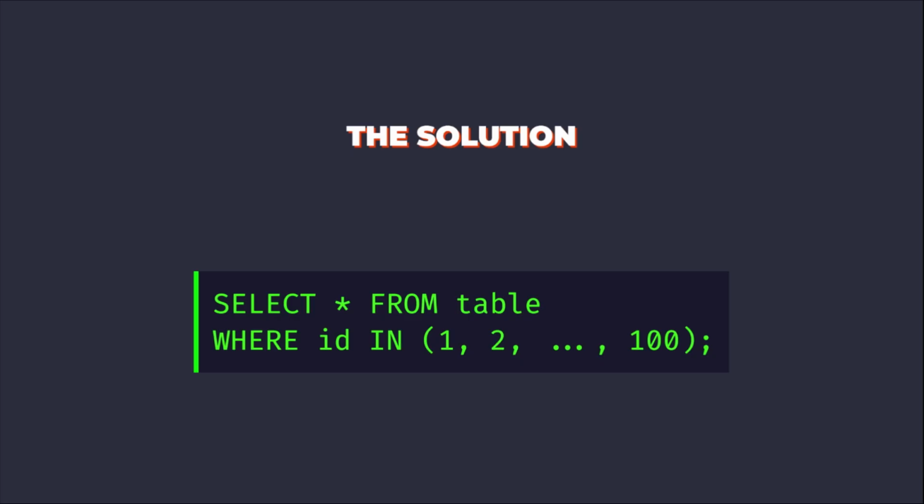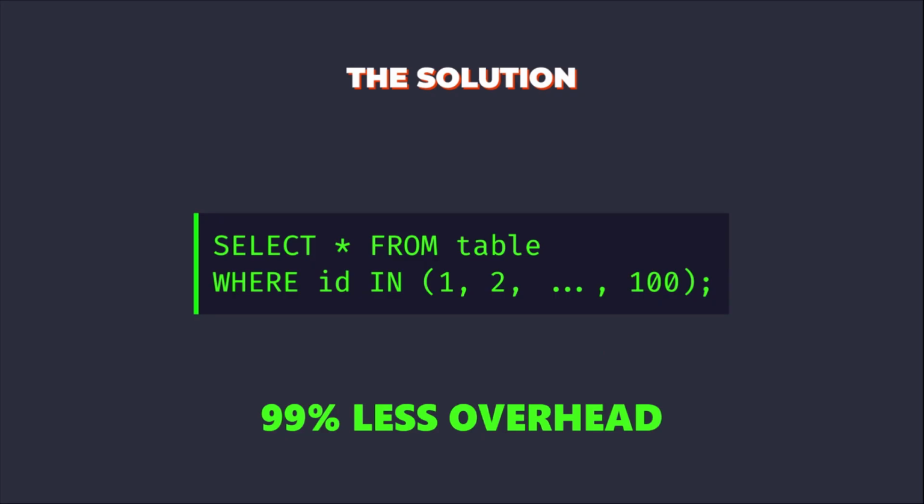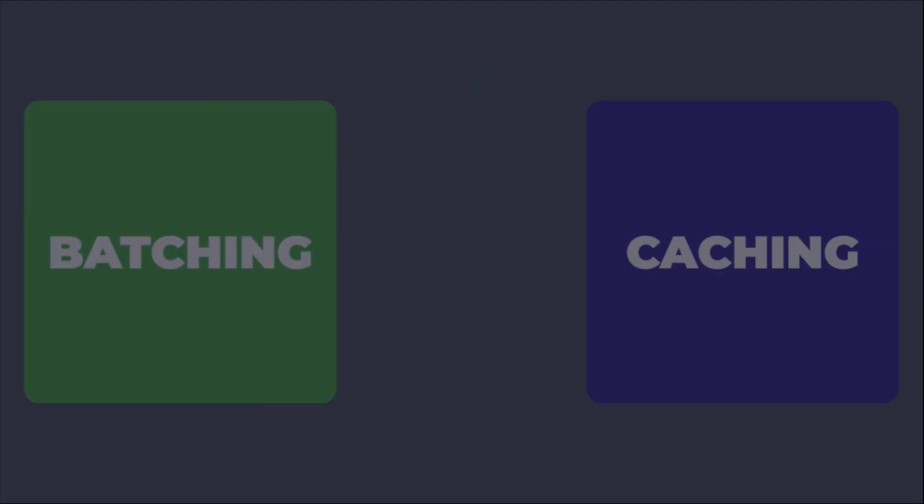By batching 100 individual ID lookups into a single select asterisk from table where ID in 1 to 100 statement, we reduce connection overhead by 99% and allow the database engine to utilize its internal optimization capabilities fully. DataLoader is not a database caching layer. It is a generic utility for abstracting and optimizing data fetching by implementing two core principles, batching and caching.